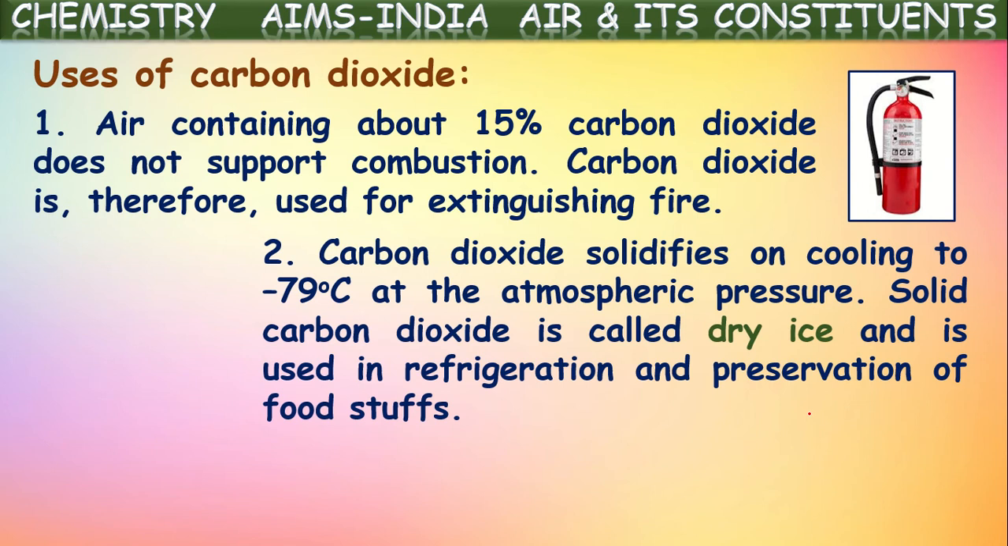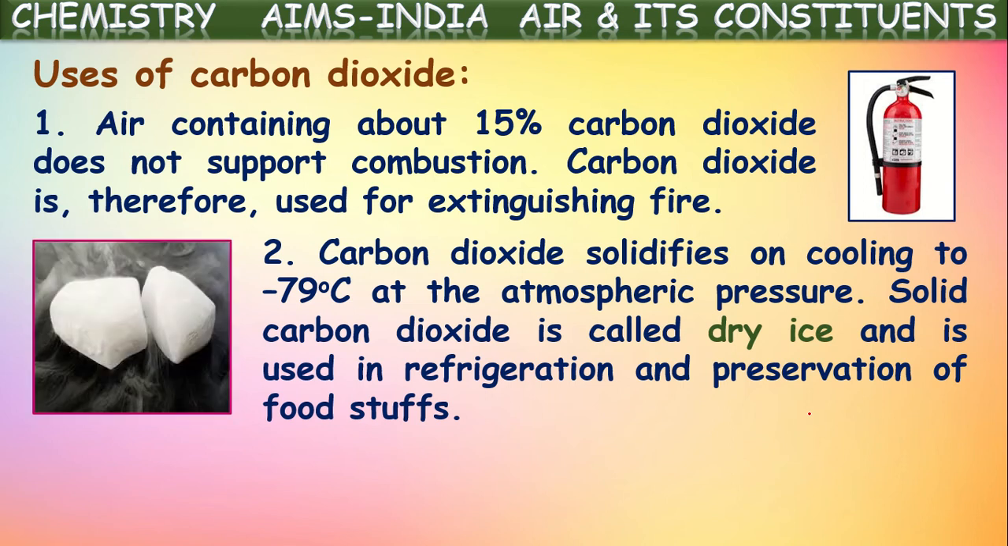Carbon dioxide solidifies on cooling to around minus 79 degrees Celsius at atmospheric pressure. This solid carbon dioxide so formed is called dry ice. Why is it called so? If you see, this is solid carbon dioxide. It seems like ice cubes, isn't it? But it does not contain any water. It seems like ice but has no water in it, which is why it is called dry ice.